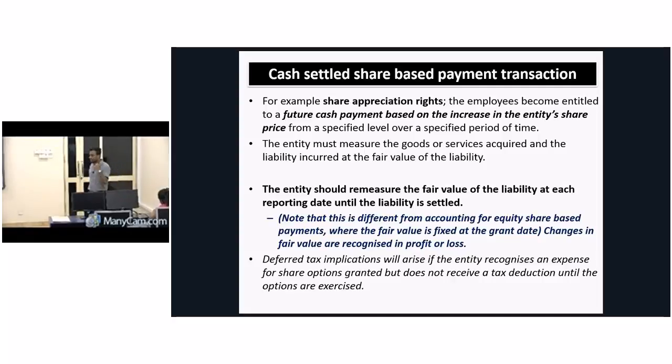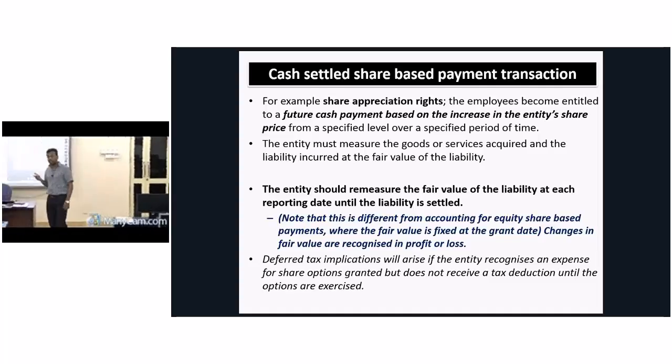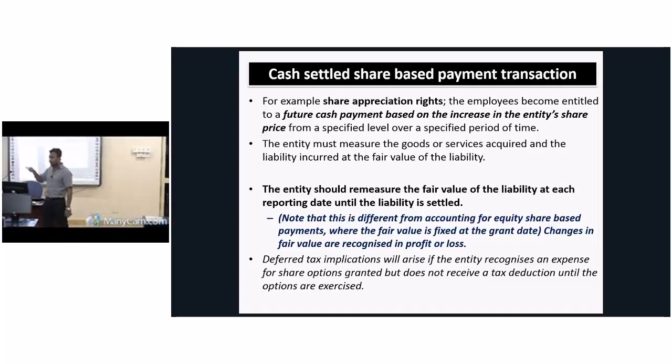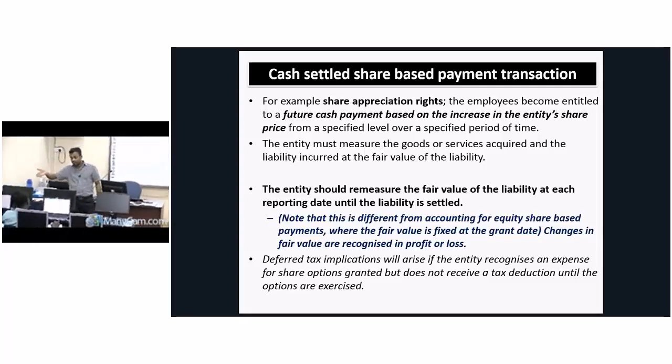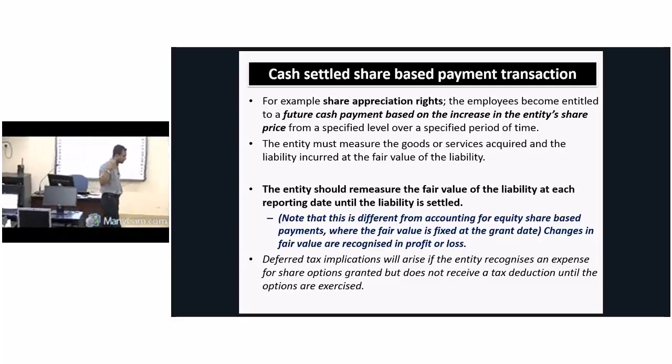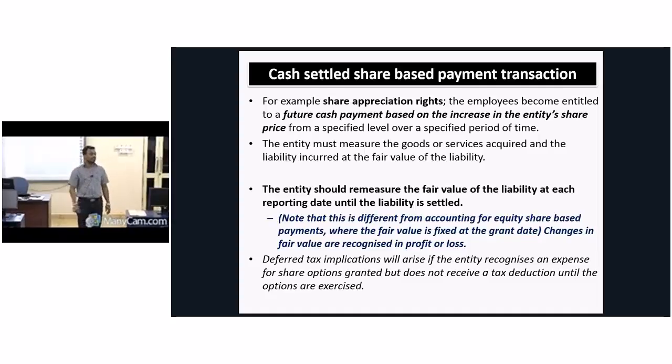At the end of the vesting period, what you have to do? In the previous equity settled one, what we did? At the end of the vesting period, we transferred everything to where? Share capital. Here, we don't want to transfer anything to share capital, we need to pay it by cash. So then cash will be credited, liability account will be debited, it will be closed. So that's the only difference now. That's all about cash settled share based transactions.